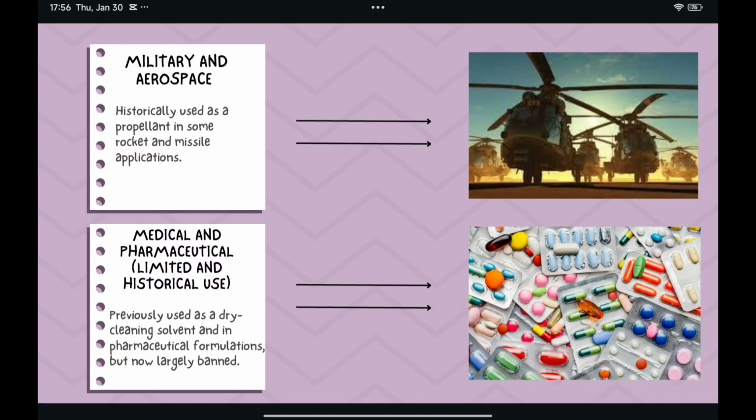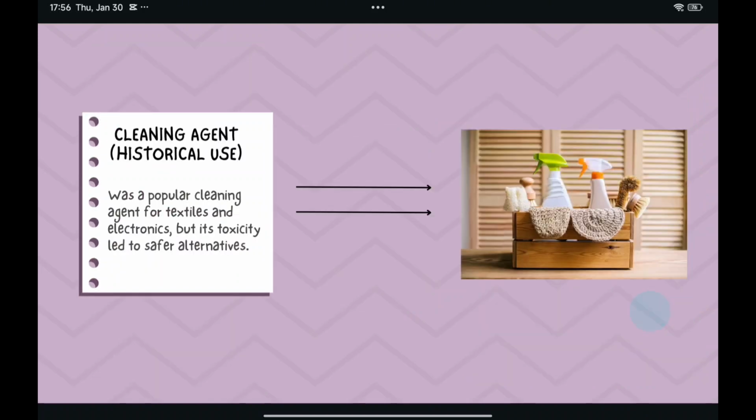As for the sixth one, medical and pharmaceutical. It was previously used as a dry cleaning solvent and in pharmaceutical formulations, but now it is largely banned. For the seventh, cleaning agent.